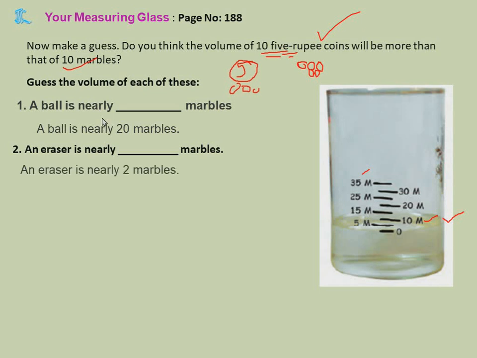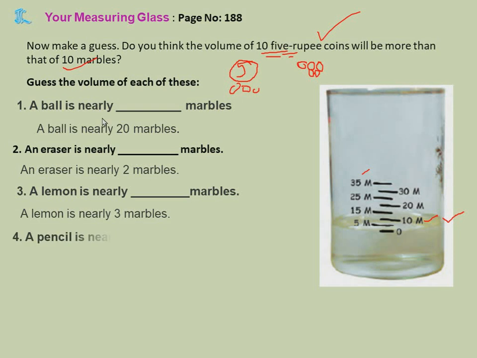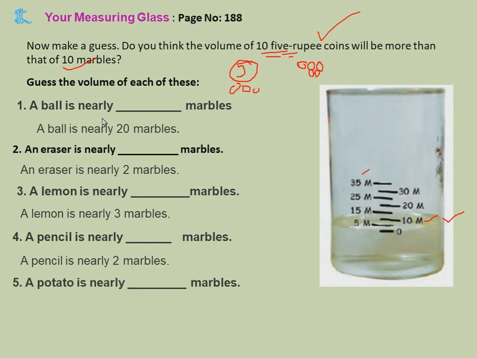Okay. Now, an eraser is nearly dash marbles. Eraser is less weight, yes or no? So it will be nearly some 2 marbles. A lemon is nearly dash marbles. A lemon is nearly 3 marbles. All this is a guess value, children. A pencil is nearly dash marbles. A pencil is nearly 2 marbles. A potato is nearly dash marbles. A potato is nearly 10 marbles.